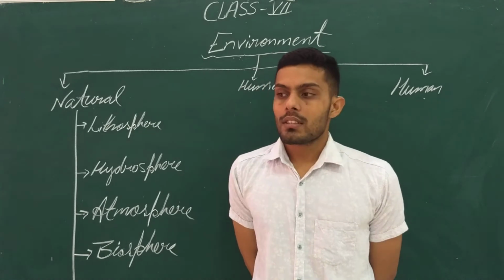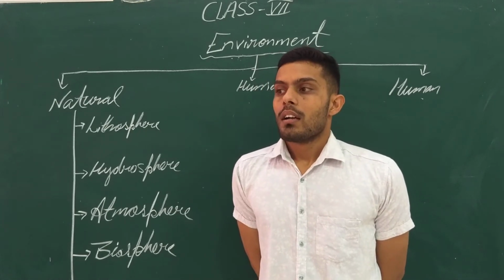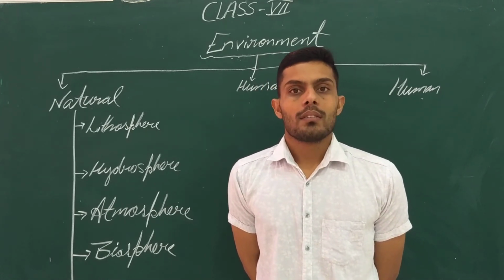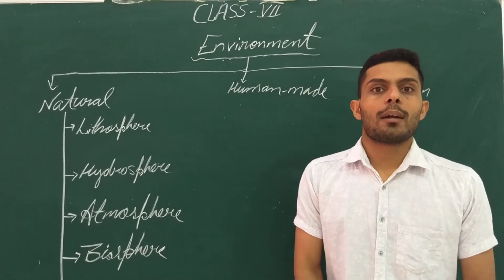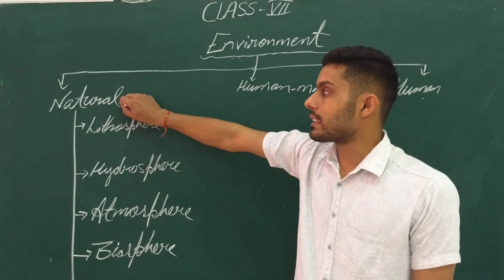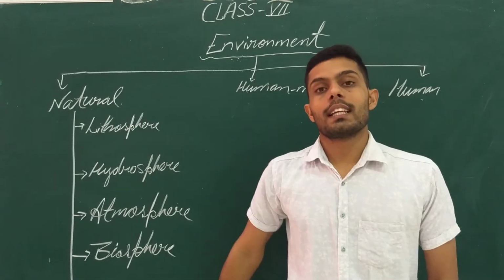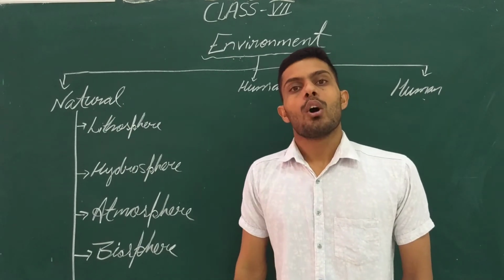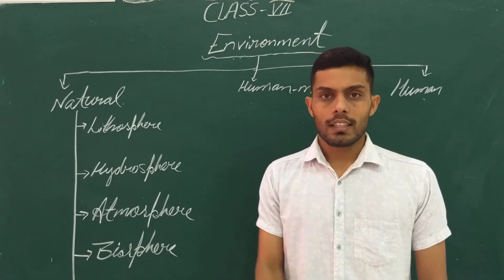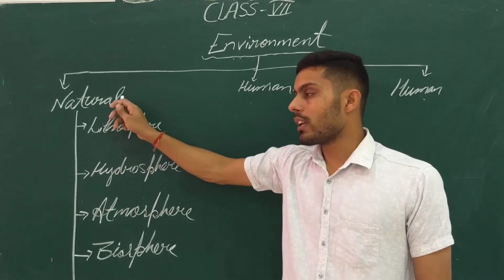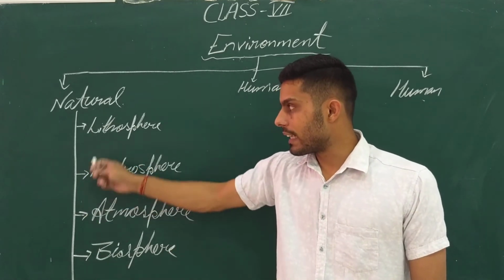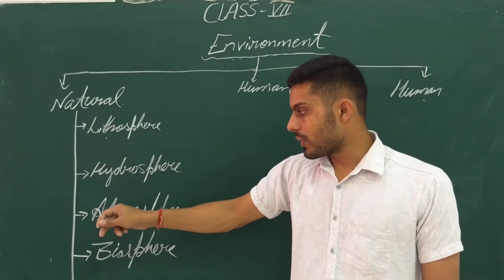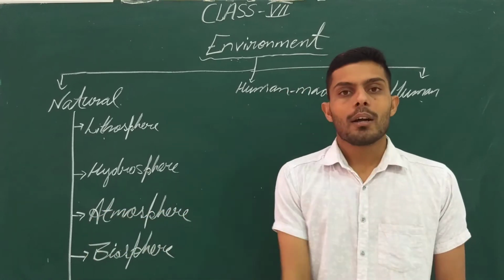Got it, beta? Anything which we have from nature, that type of environment is considered the natural environment. It comprises only natural things. It is classified into four different categories: the lithosphere, hydrosphere, atmosphere and biosphere.